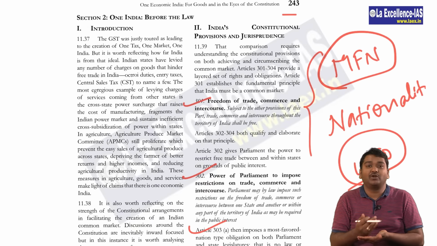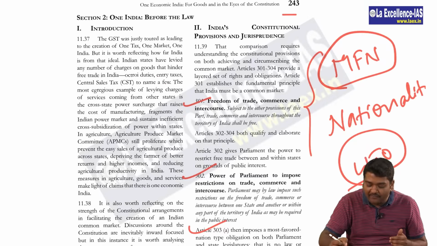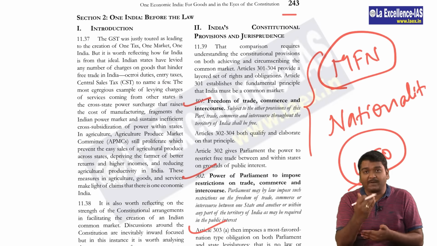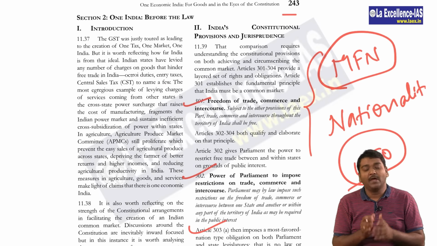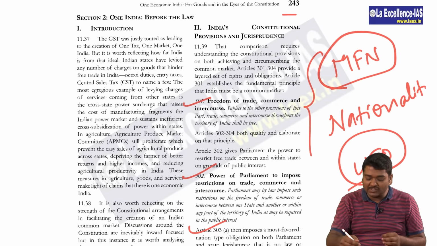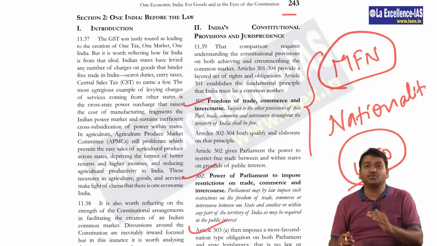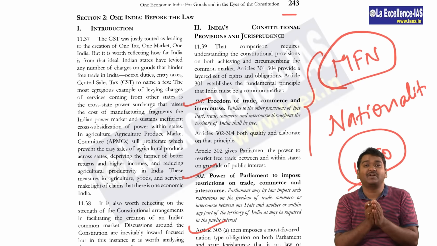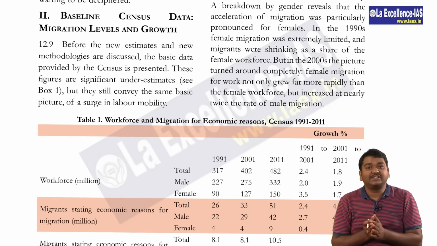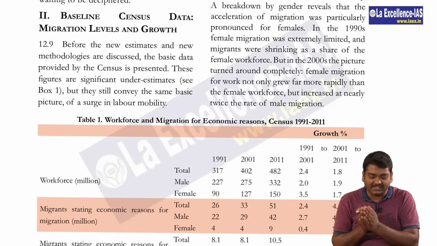So later you will also look at MFN and nationality with respect to the WTO also. My suggestion to you is, please look at these points from the polity point of view. In prelims, they may ask you this, as it is mentioned specifically in the economic survey. Then let's quickly move to page 266.